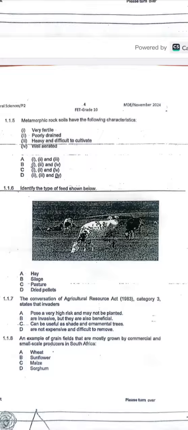We have category number 2. In category number 2, they say they are beneficial and they must be planted in certain demarcated areas, like Pinus patula.